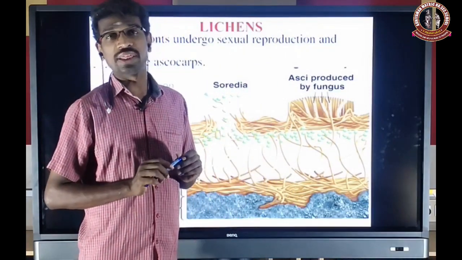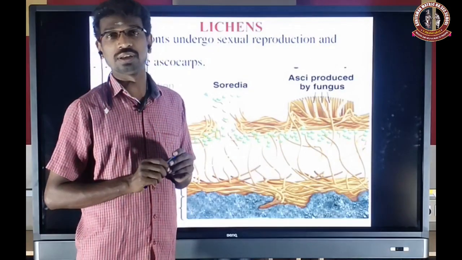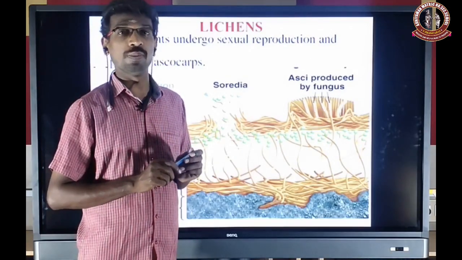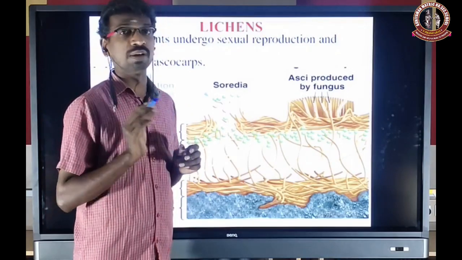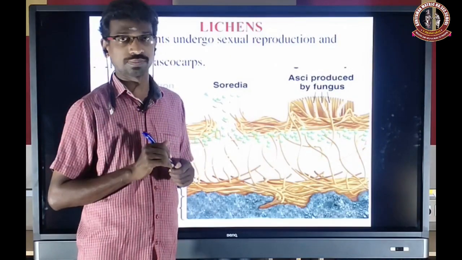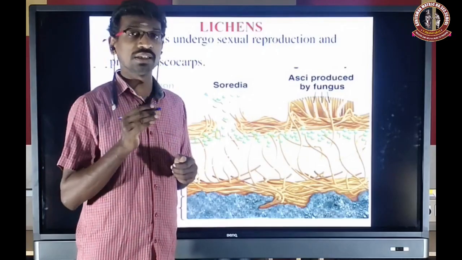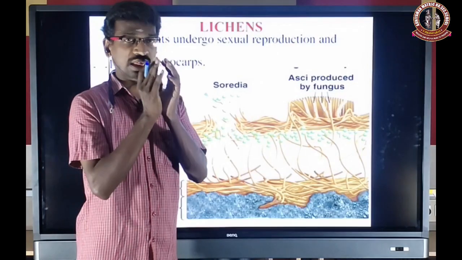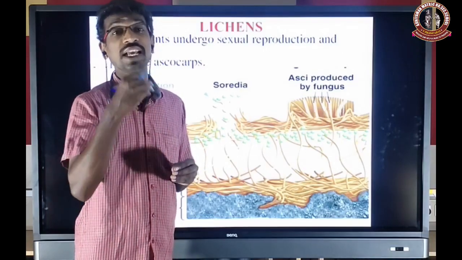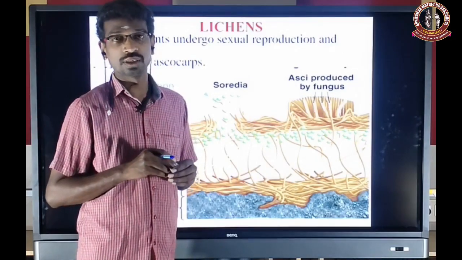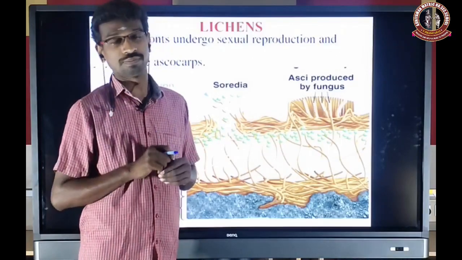In ascomycetes and basidiomycetes, we already learned the classification. Both produce sac-like structures, but the basidium differs from the ascus, because the ascospores are formed inside the sac-like structure, but in basidiomycetes the basidiospores are exogenous, formed outside the basidium.